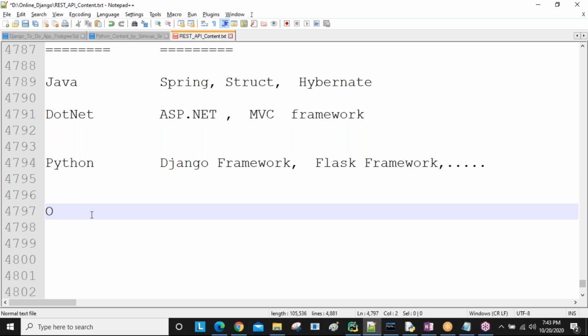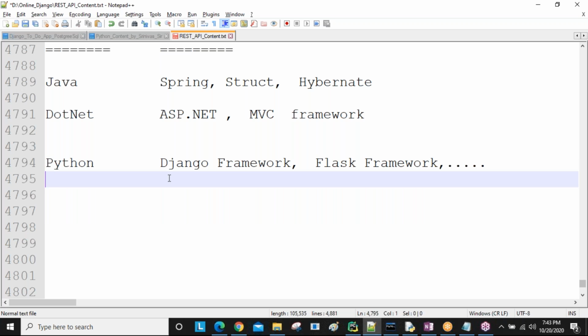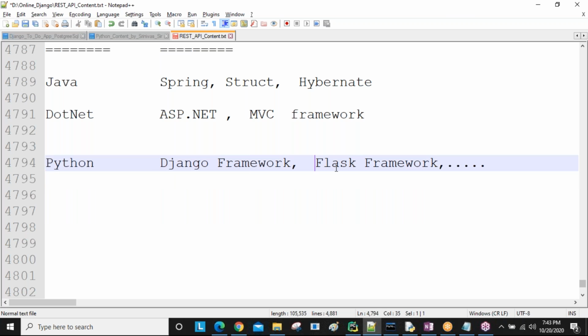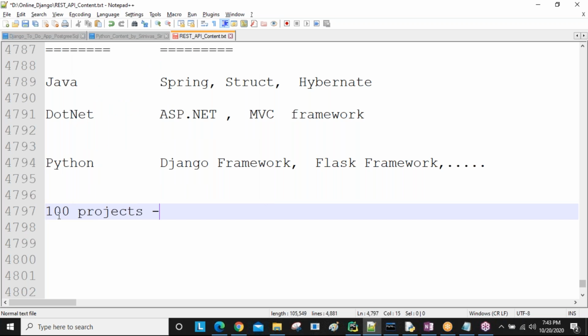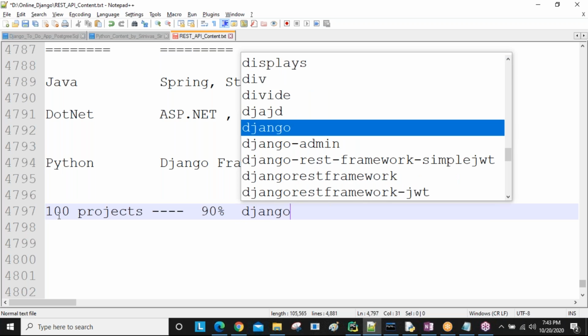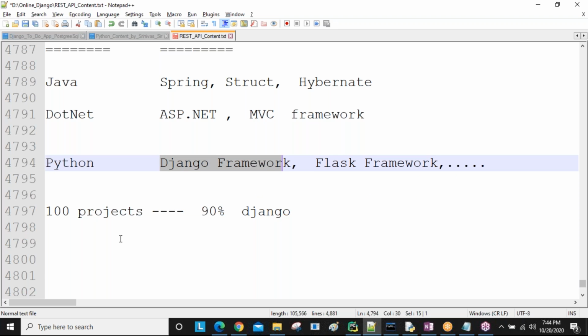So now I'm giving some points about this one, sir. Why are you learning only the Django framework, and why not the Flask framework? Initially, why are you giving high priority to Django? Out of 100 projects in the market, in real-time companies, 90% of projects are developed using Django only. That's why I decided to learn the Django framework.